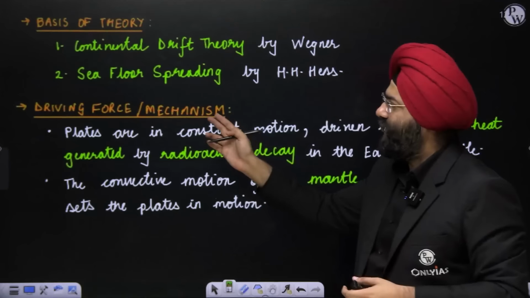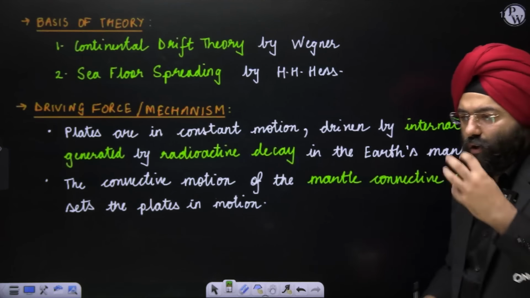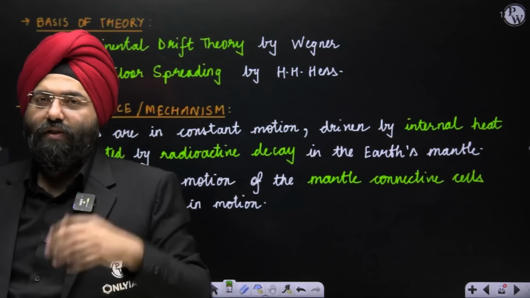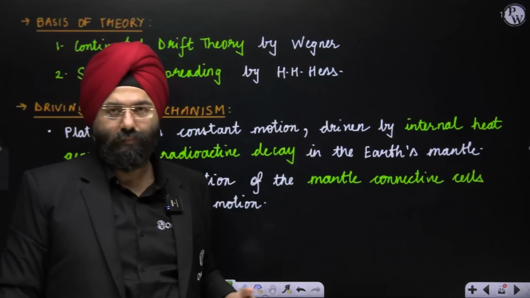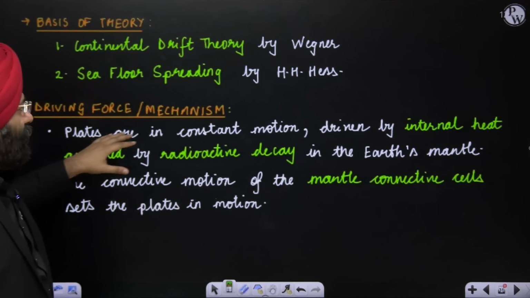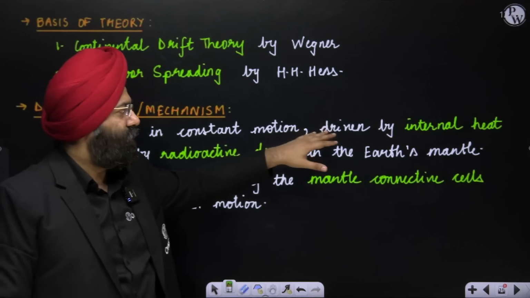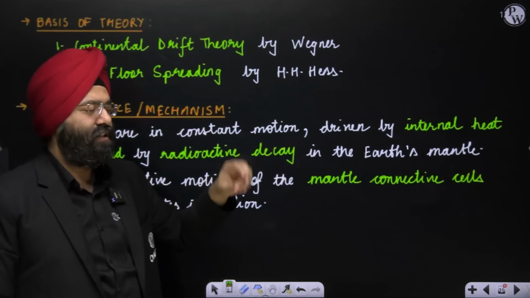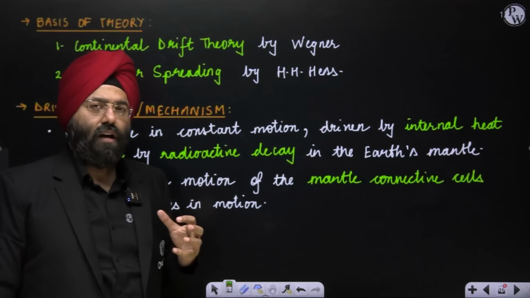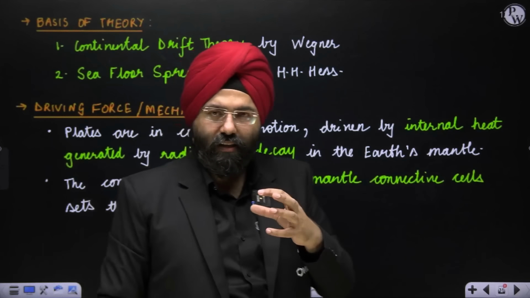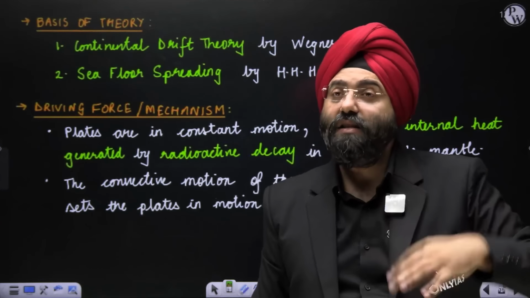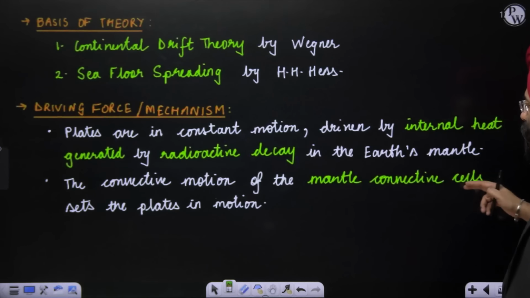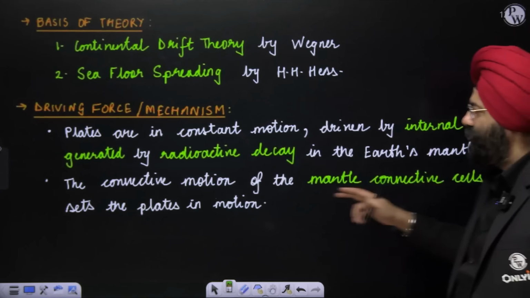Now see, driving force or the mechanism. Now the question comes, from where is this energy coming, which is basically moving these plates? So the plates are in constant motion, driven by internal heat generated by the radioactive decay in the Earth's mantle. Now, the radioactive decay in the mantle is basically the cause of this energy being generated, and that is resulting in convectional currents. Now, this convectional motion of the mantle, the mantle convective cells, sets the plates in motion.